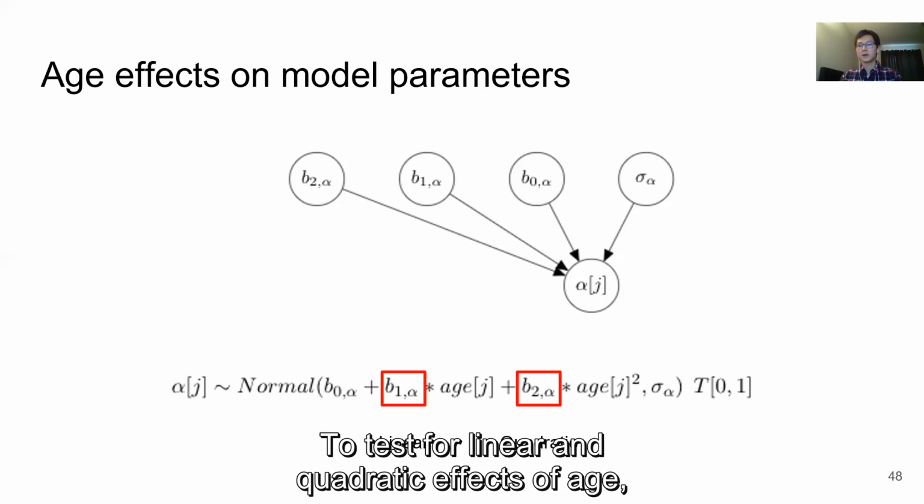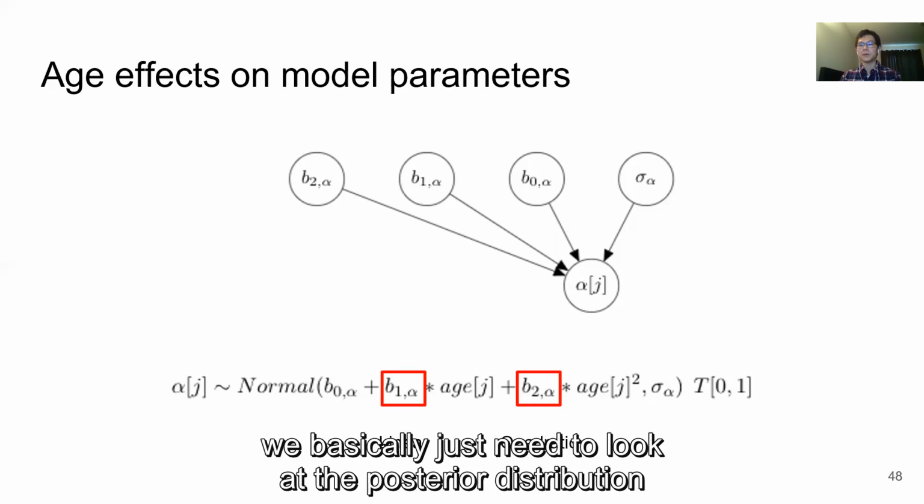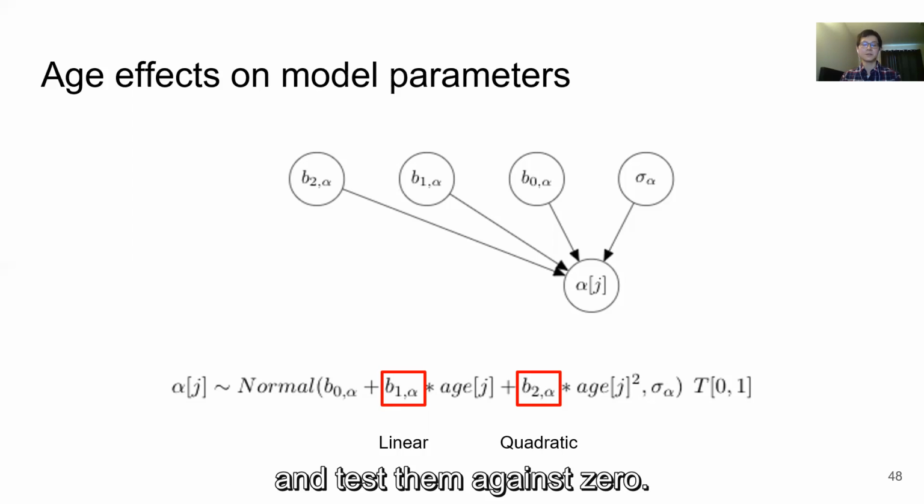To test for linear and quadratic effects of age on the learning rate parameter, for example, we basically just need to look at the posterior distribution of the linear and quadratic coefficients and test them against 0.